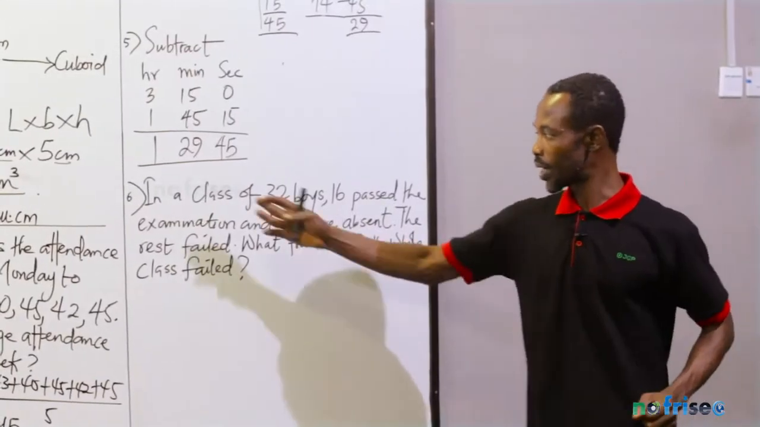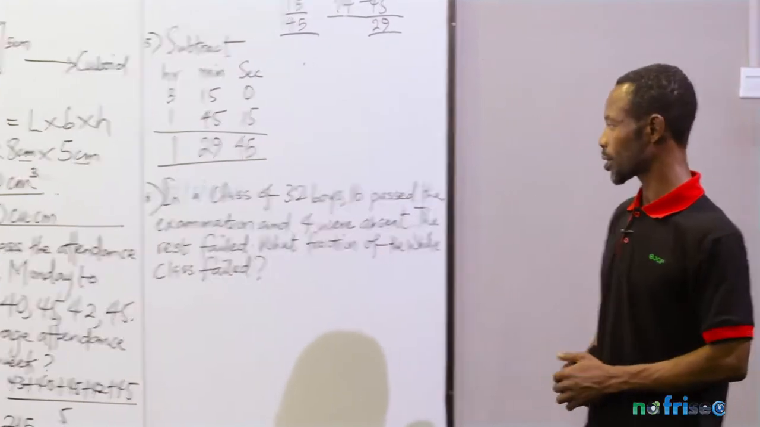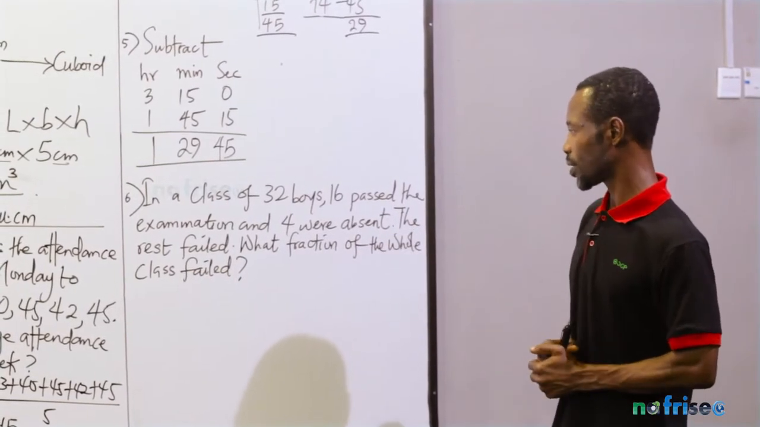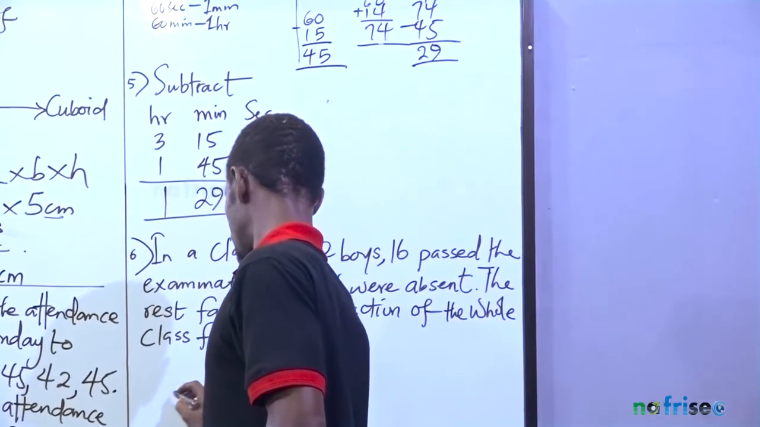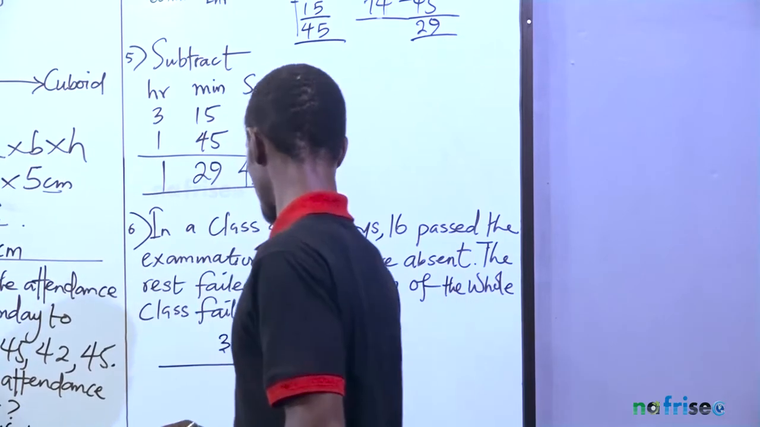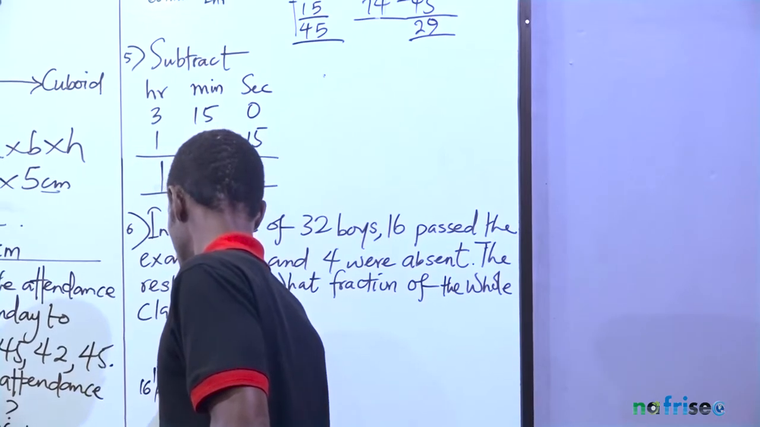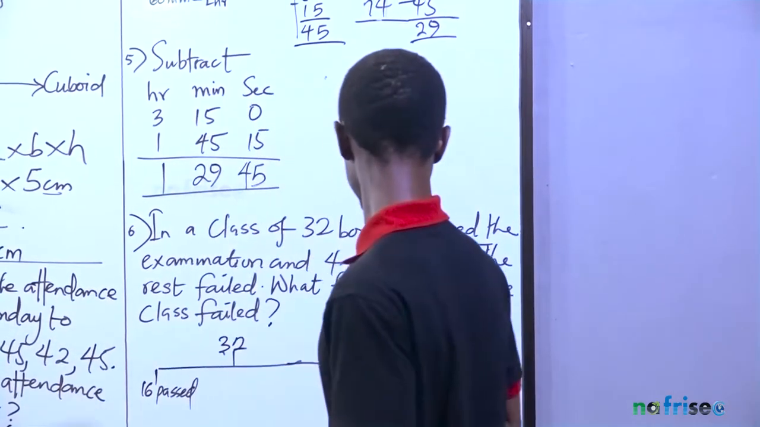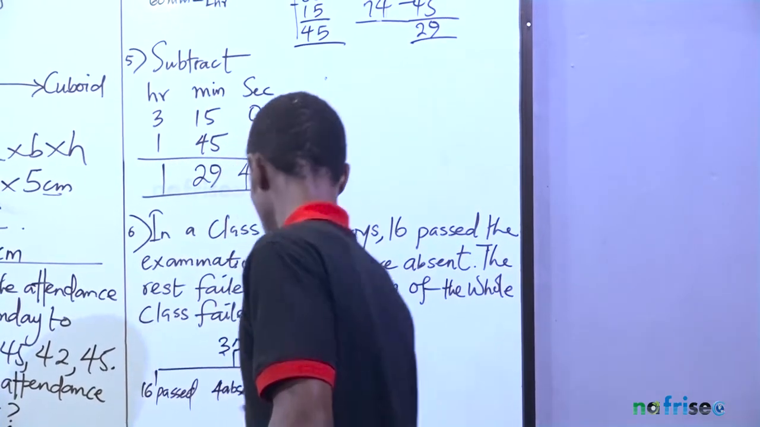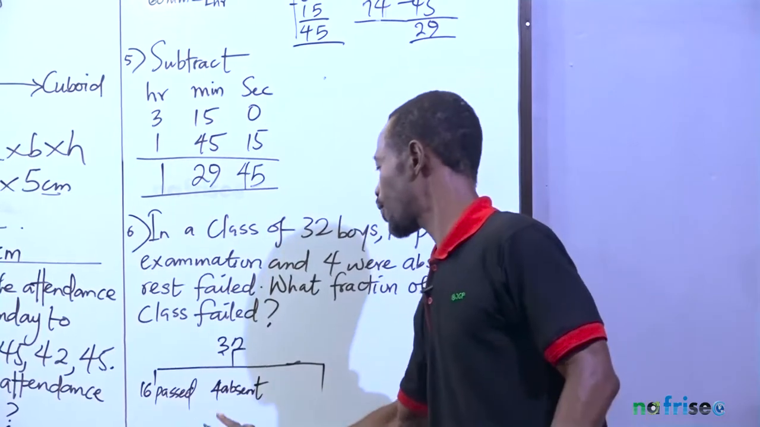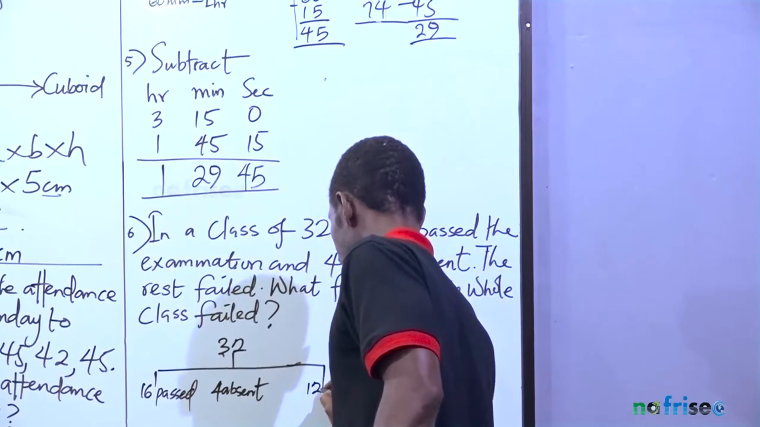Number 6. Now, in a class of 32 boys, 16 passed the examination, 4 were absent, and the rest failed. Okay, let's now break it out, this is 32. Out of 32 boys, 16 passed, 4 were absent, and the rest failed. So 16 plus 4 is 20. If you remove 20 from 32, that means 12 failed.